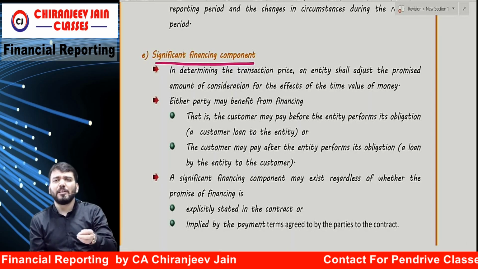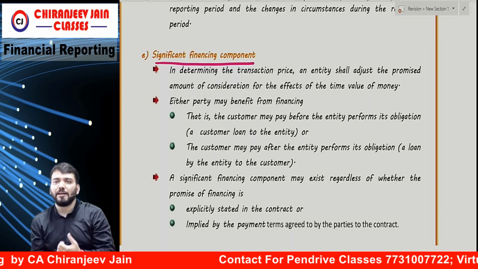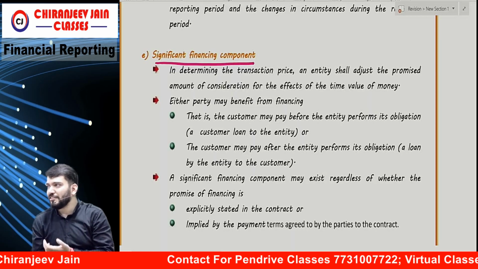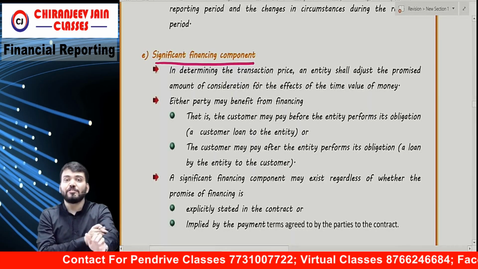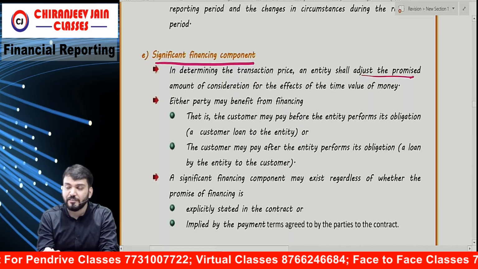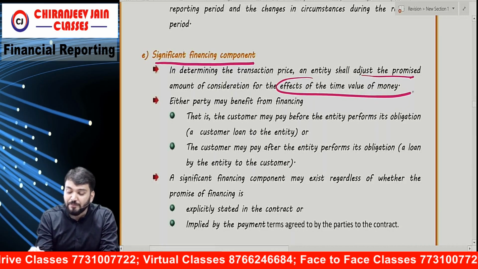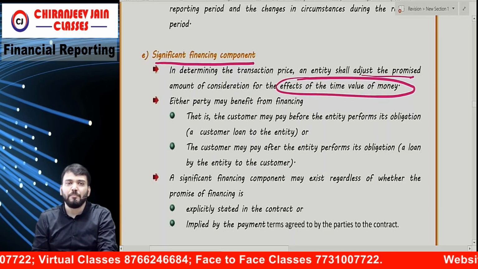Whenever there is a significant financing component, we need to find out the present value of the transaction price. In determining the transaction price, the entity shall adjust the promised amount of consideration for the effect of time value of money.